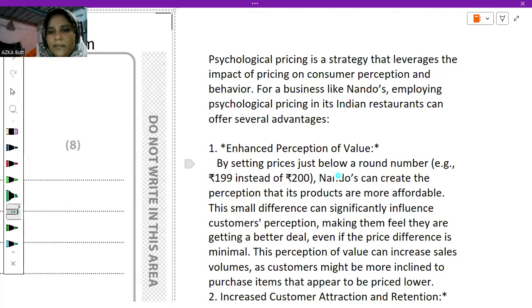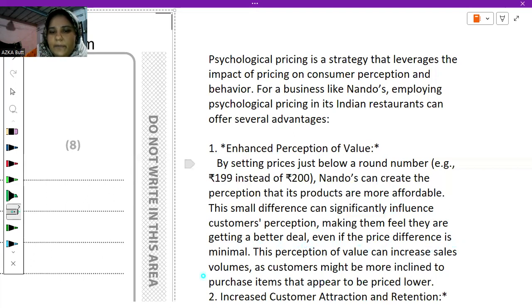By setting prices below a round number, for example 199 rupees instead of 200, Nando's can create the perception that its products are more affordable. This small difference can significantly influence customers' perception, making them feel they are getting a better deal.